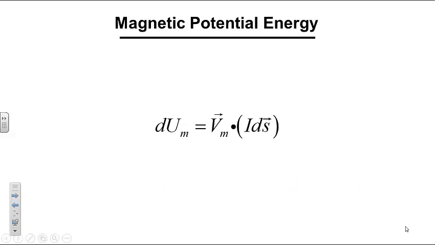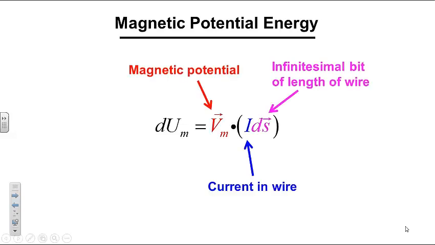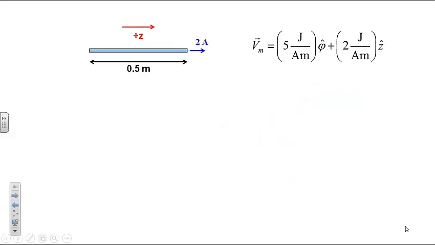This is the equation for the infinitesimal bit of magnetic potential energy of an infinitesimal bit of current carrying wire in an external magnetic potential. It depends upon the current in the wire, the infinitesimal bit of length of the wire, and the external magnetic potential. Recall that the vector ds points in the direction of the current. We can use this equation to determine the magnetic potential energy of this current carrying wire in this magnetic potential.